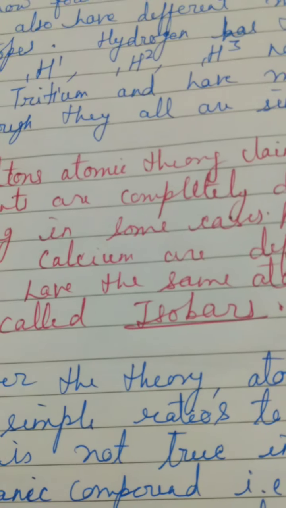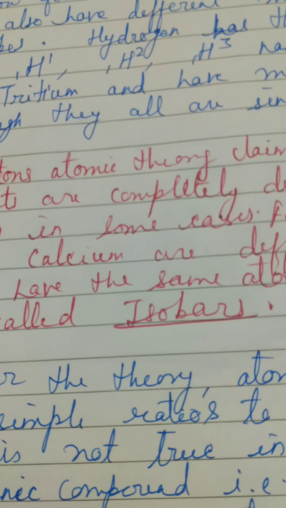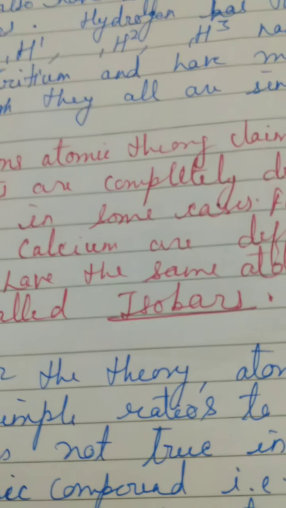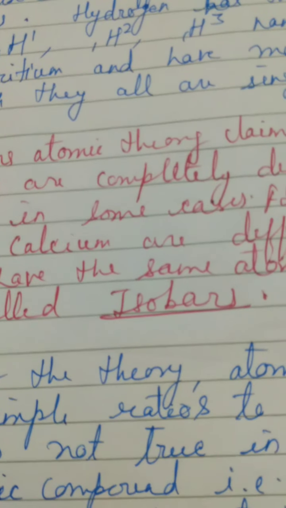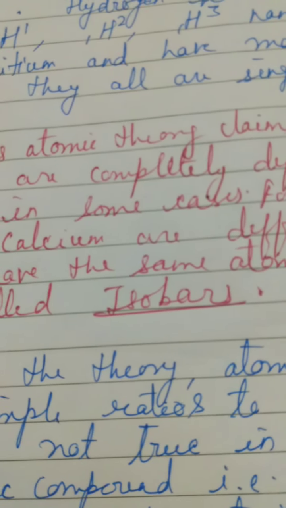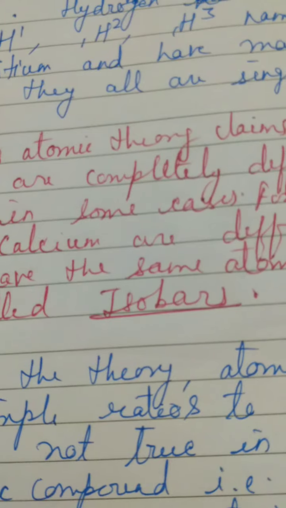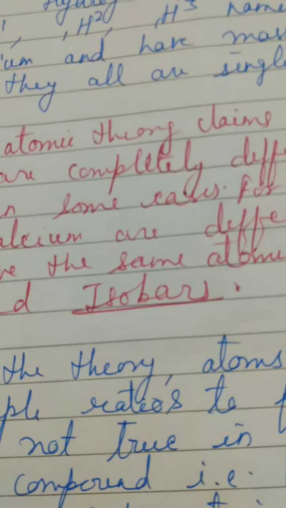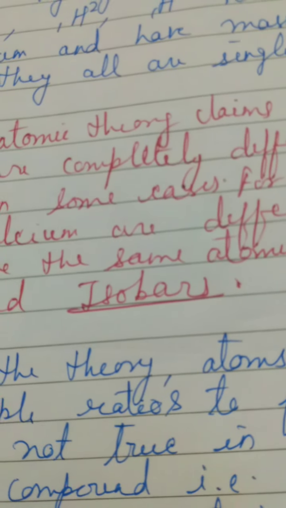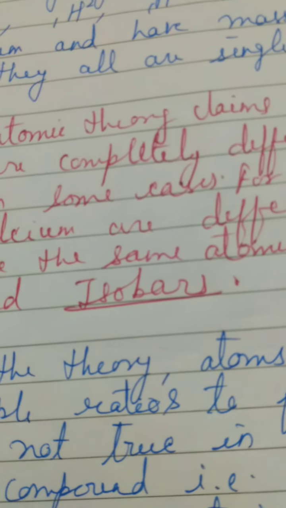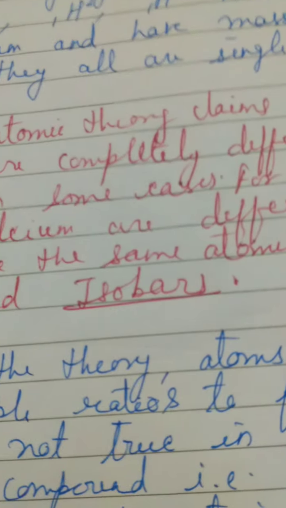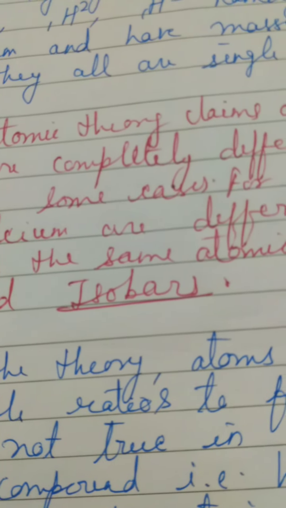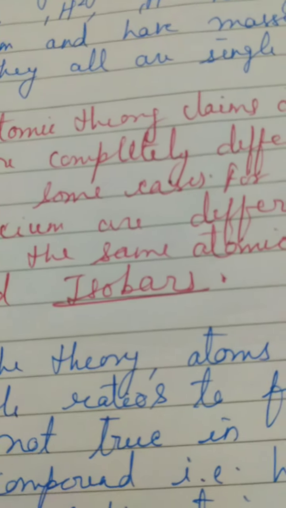Just like in the same element, the atoms are having different masses, in different elements the masses also can be the same. It should not happen, because when we are talking about 2 elements, their masses are always different. That is right, the 2 elements have 2 different atomic masses. But it is a coincidence, you can say, that the sums coincide in their atomic masses.